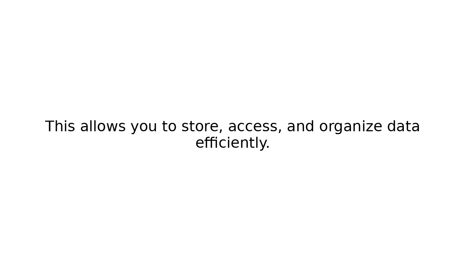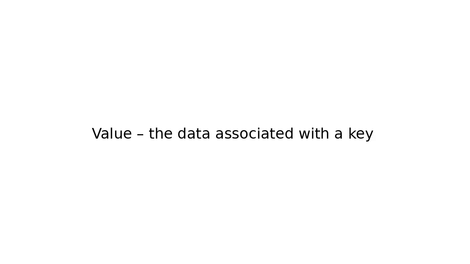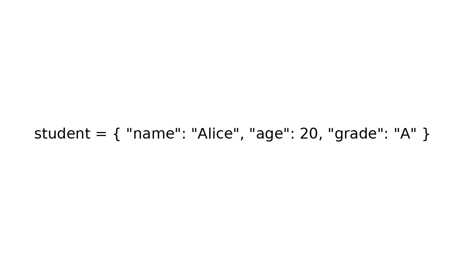Key concepts. Key: a unique identifier used to find a value. Value: the data associated with a key. Example: student = {"name": "Alice", "age": 20, "grade": "A"}. Name, age, grade are keys. Alice, 20, A are values.